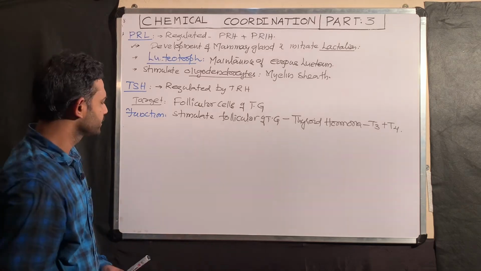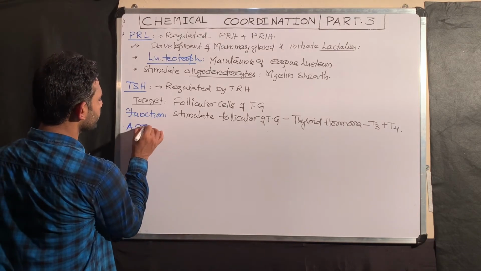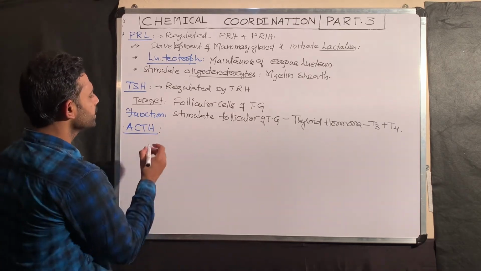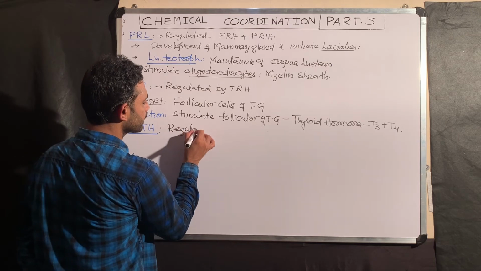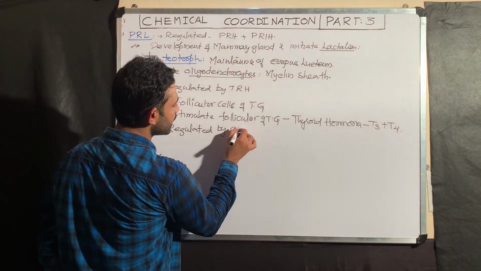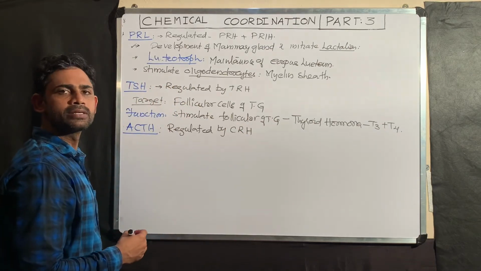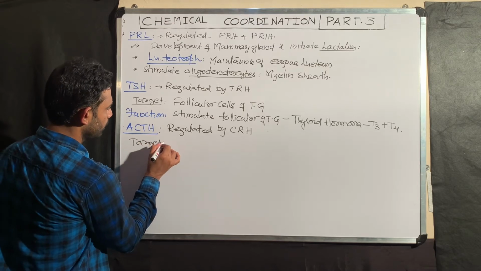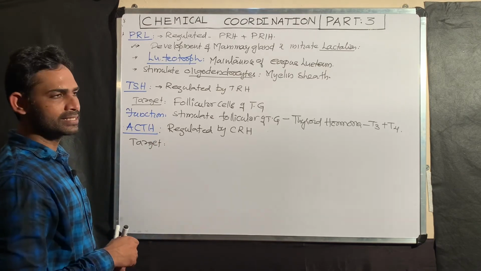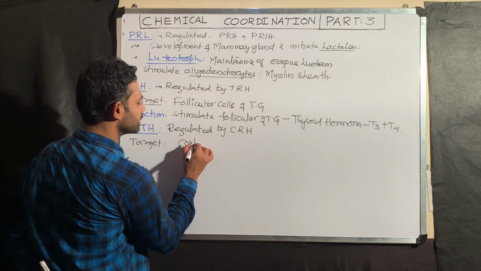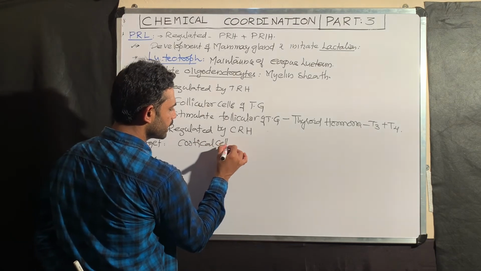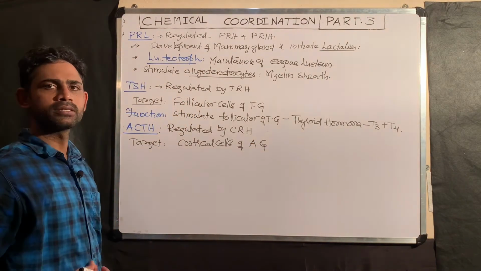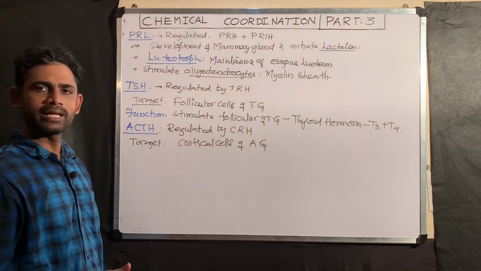After TSH, next one is ACTH. In a similar way you can understand. Adrenocorticotropic hormone release is regulated by CRH, corticotropin releasing hormone, produced by the hypothalamus. What is the target for this ACTH? The cortical cells of the adrenal gland. The adrenal gland consists of cortical cells and an inner part, that is why cortical cells.